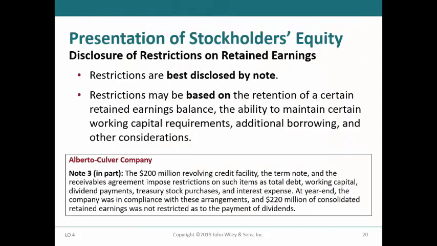Any restrictions on retained earnings must be disclosed, and this is usually done in the notes to the financial statements. Restrictions on distributions of retained earnings can come from a variety of sources, including debt covenants that restrict distributions in order to maintain certain working capital requirements, or state laws that restrict retained earnings for treasury stock. An example of note disclosure on retained earnings restrictions by Alberto Culver Company is shown as an illustration.